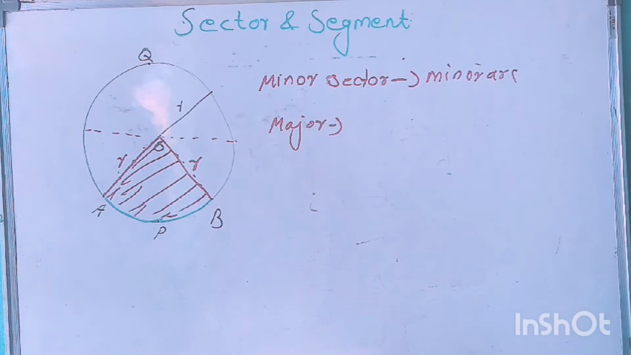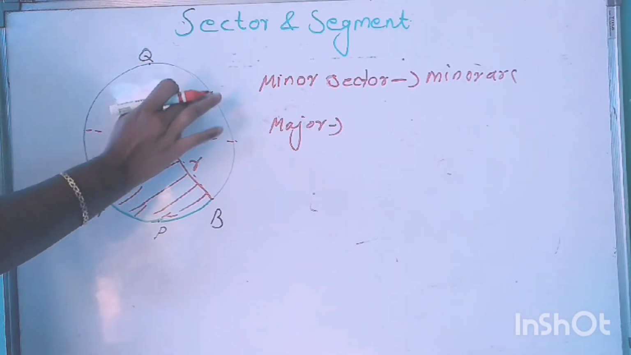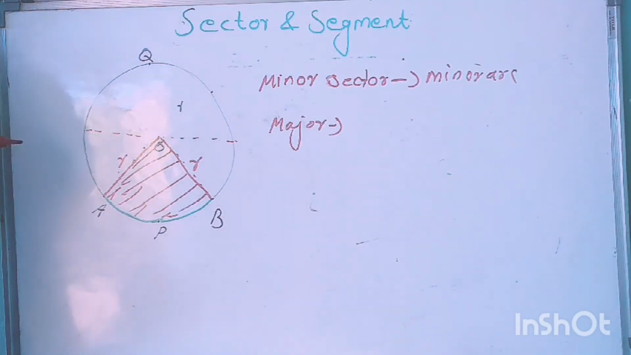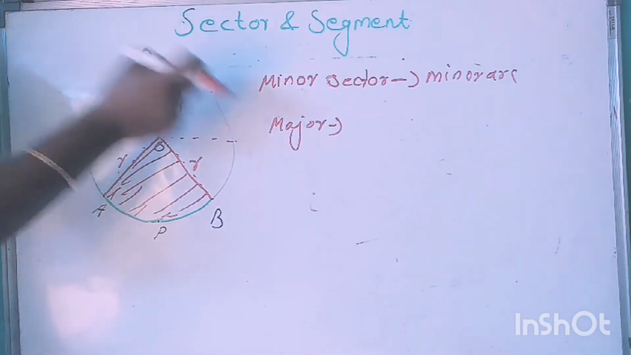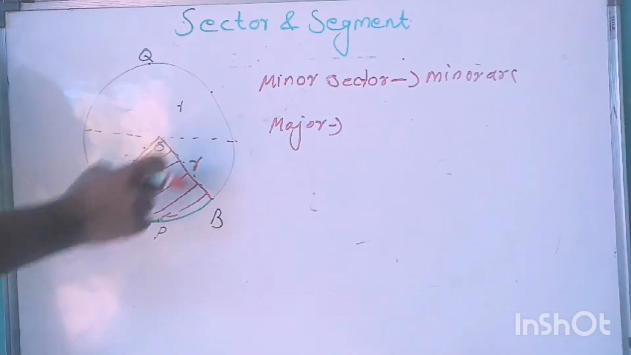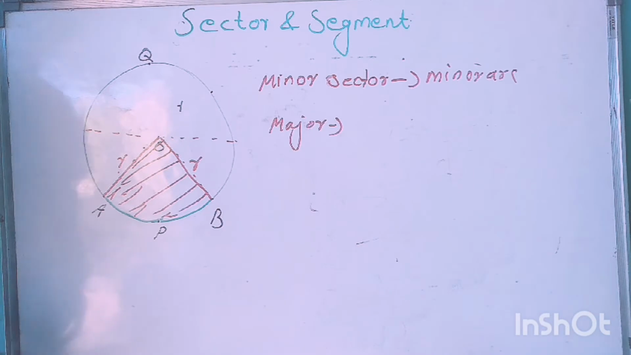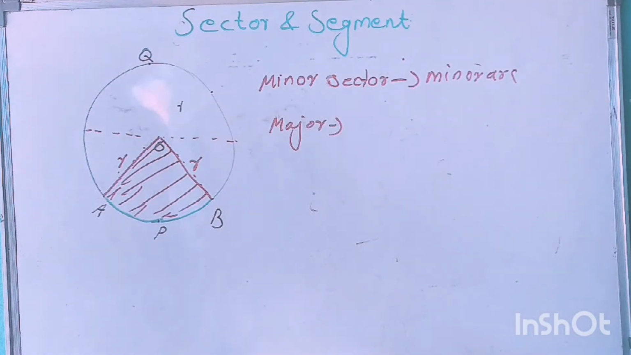In the case of major sector, if its bounding arc is a major arc, then that is called major sector. So just exclude the shaded portion, then we will get this portion, which is called major sector. That means the sector corresponding to this AQB is called major sector.